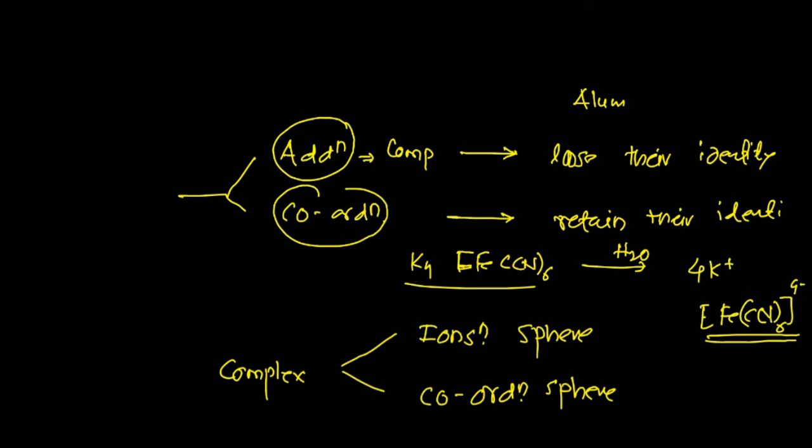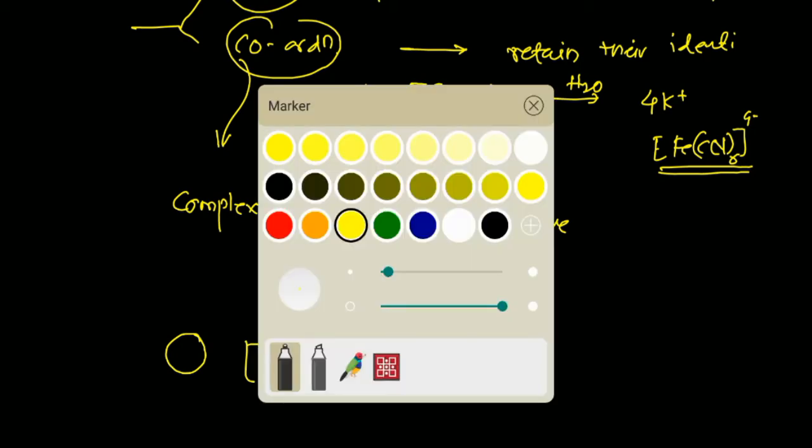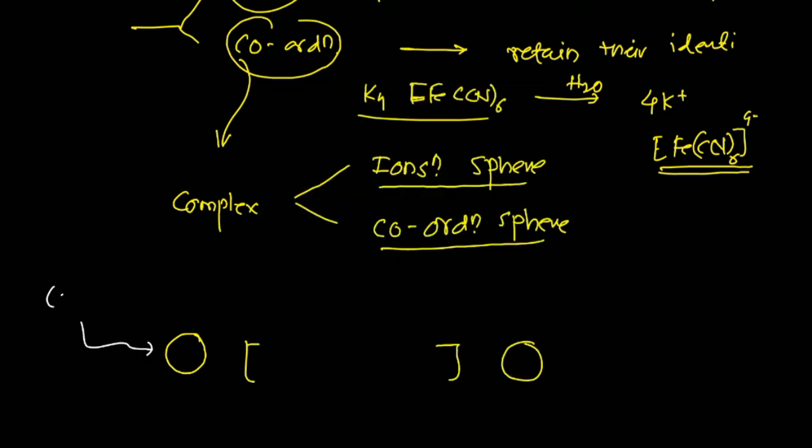Now we will talk about coordination compounds. A coordination compound, also called a complex, has two types of sphere: one is called the ionization sphere, the second is called the coordination sphere. An ionization sphere may be present on either side. Generally the cations are present on one side: the metals, first group elements, and ammonium ions. In some cases anions are present on the other side, like chloride, sulfate, bromide and iodide ions.